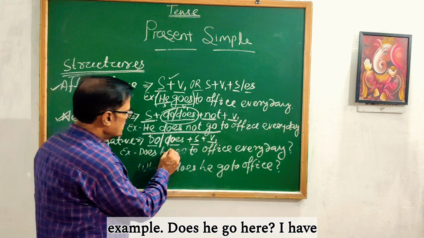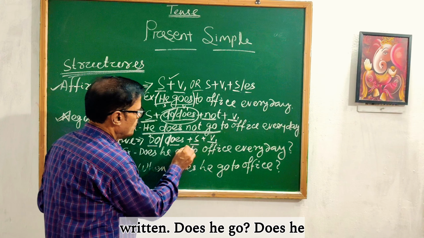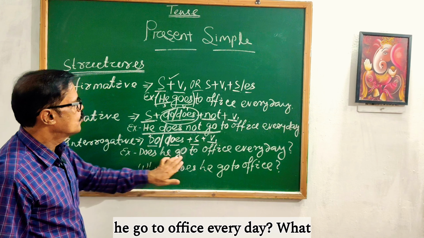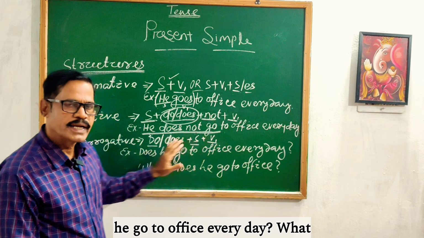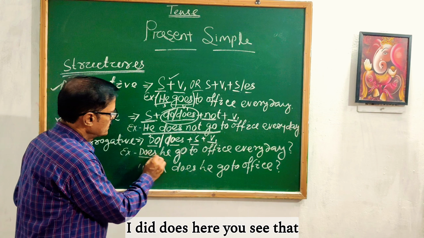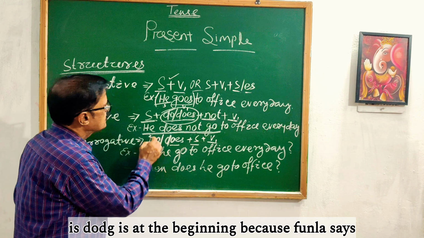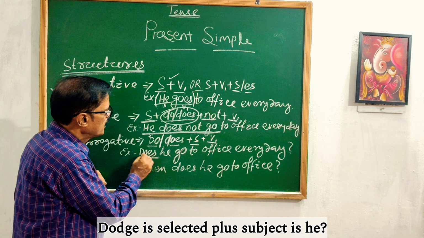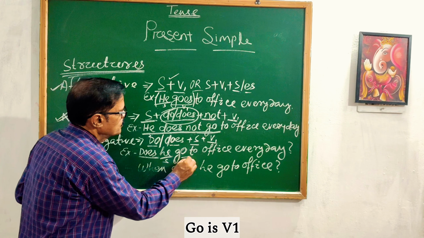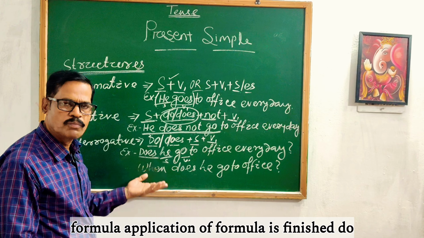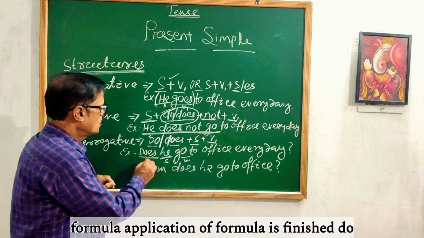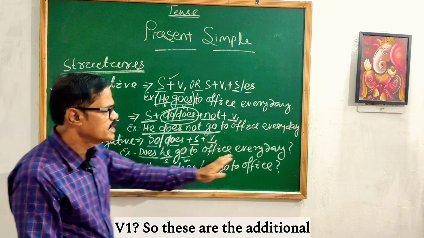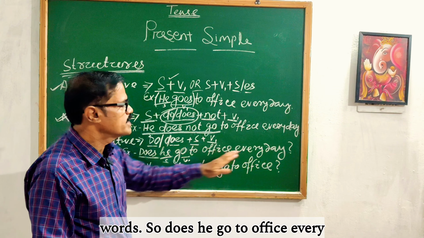Example: does he go? Here I have written, does he go to office every day? What did I do? Here you see that does is at the beginning because the formula says do or does. First of all you have to use do or does. So here does is selected, plus the subject is he, go is V1. Application of the formula is finished: do or does plus subject plus V1. So these are the additional words. So, does he go to office every day?